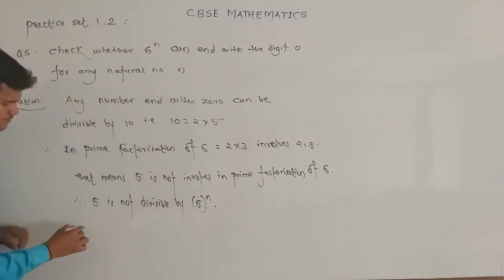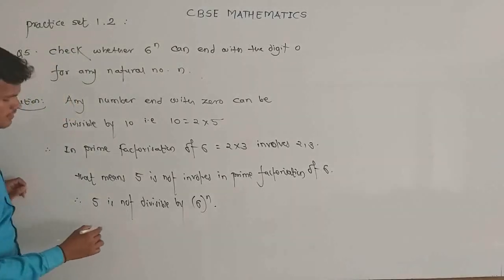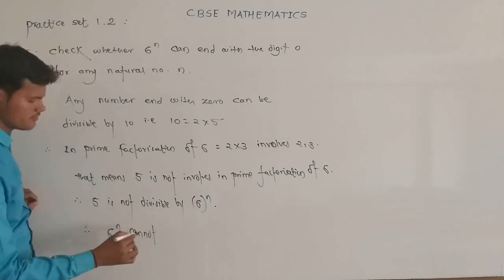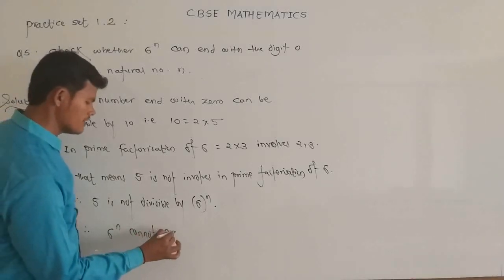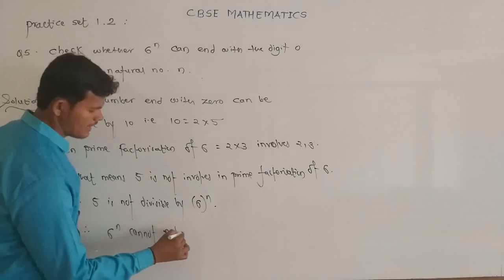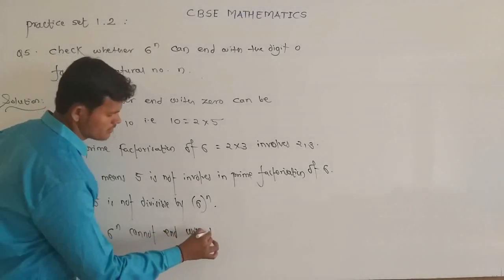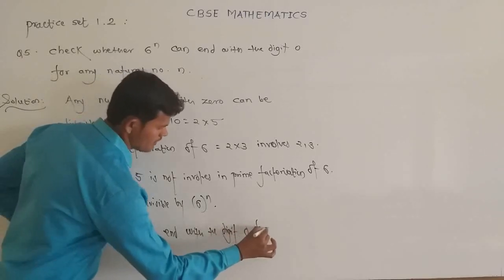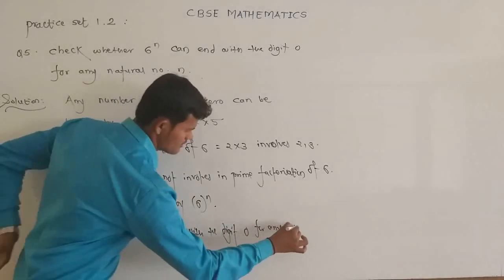So 6 raised to n cannot end with the digit 0 for any natural number.